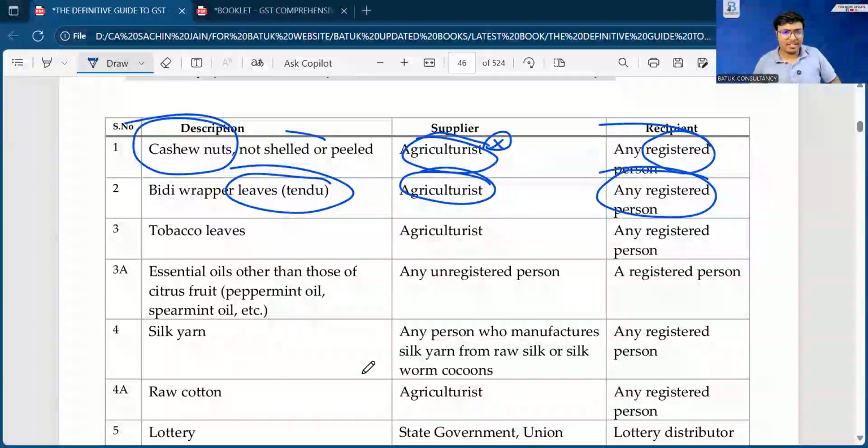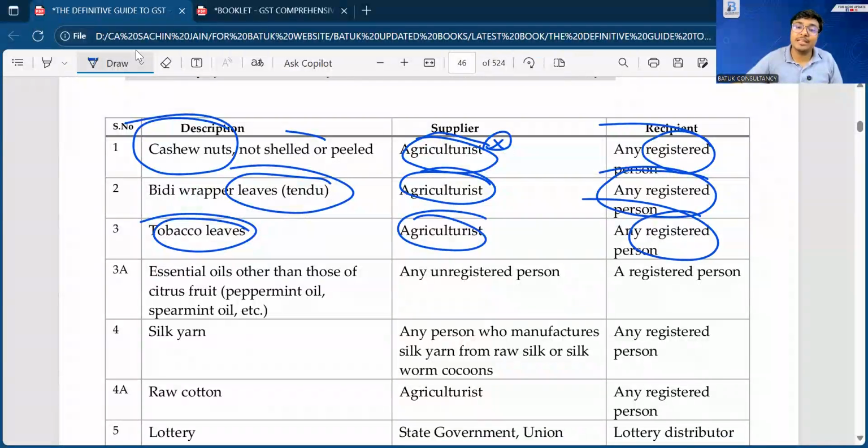Through the analysis of financial statement, if you find any entry, ask about the reverse charge mechanism. Tobacco leaves, that is also supplied by the agriculturalist to any registered person. In that case, the registered person will be liable to make the payment of the taxes.